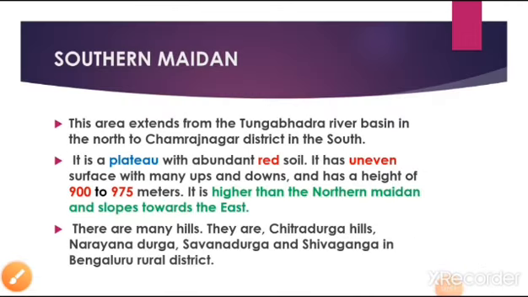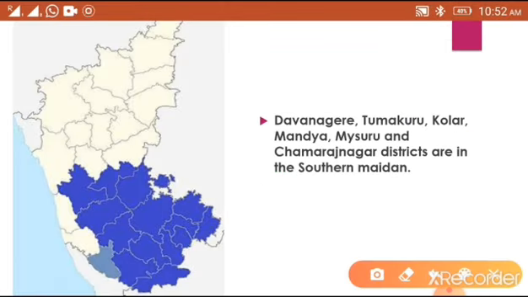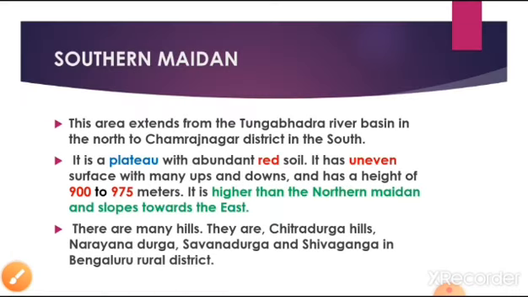Let us go to the last topic, southern Maidan. Southern Maidan extended from the Tungabhadra river basin to Chamarajnagar from north to south. Look here, southern Maidan region extended from where to where? Tungabhadra river basin to Chamarajnagar from north to south. Same like northern Maidan, southern Maidan is also plain land with plateau.